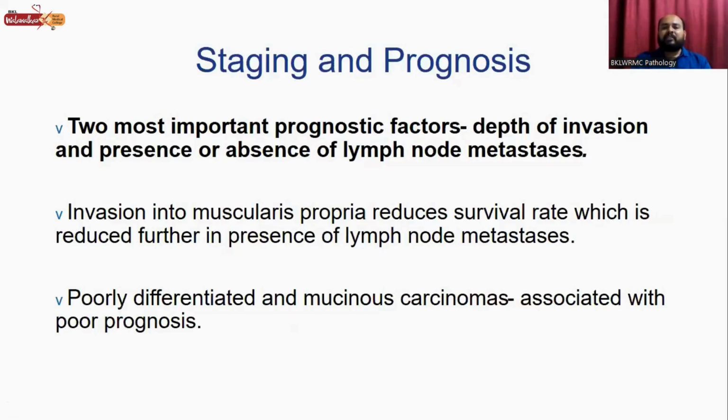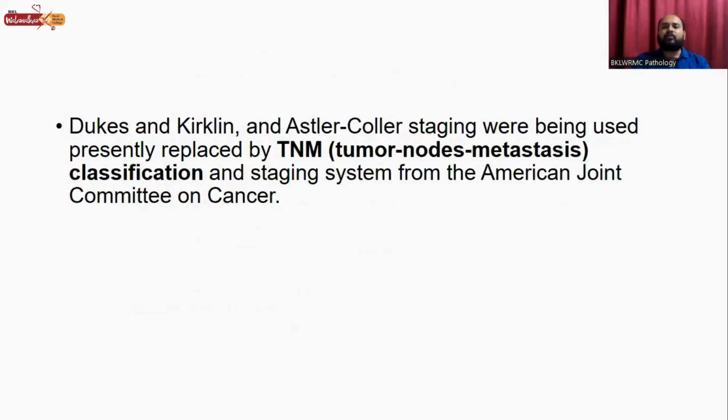Coming to the staging and prognosis of this adenocarcinoma colon, there are two most important prognostic factors: depth of invasion and presence or absence of lymph node metastasis. Invasion into muscularis propria reduces the survival rate, which is reduced further in presence of lymph node metastasis. Poorly differentiated and mucinous carcinomas are associated with poor prognosis.